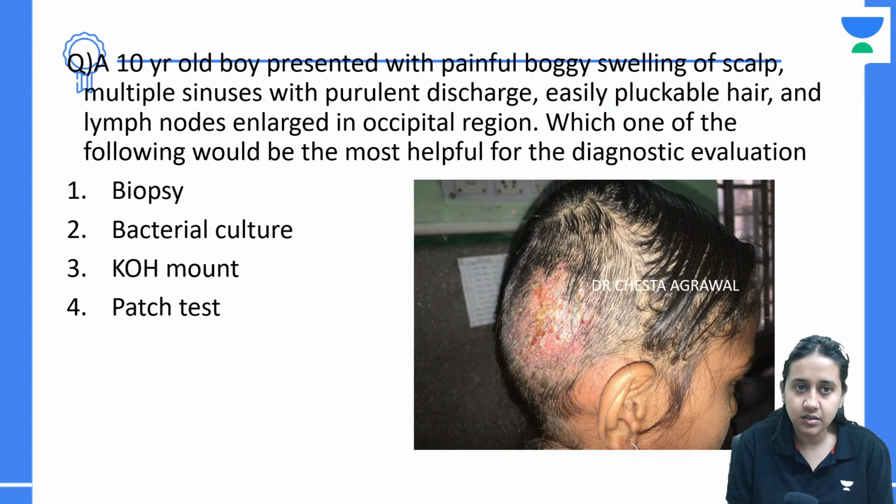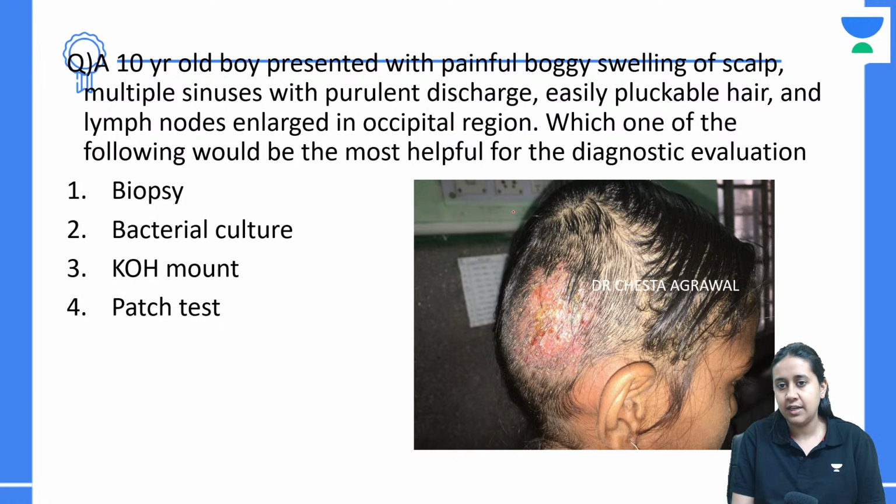What is the answer here? A 10-year-old boy with painful bogey swelling of the scalp, multiple sinuses with purulent discharge, easy pluckability of the hair, lymph nodes enlarged in the occipital region. Which of the following would be the most helpful for making the diagnosis?